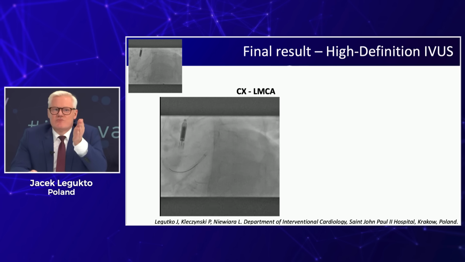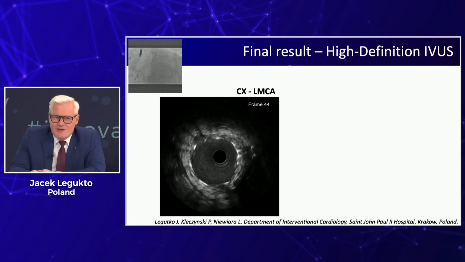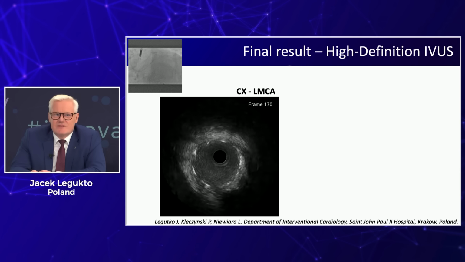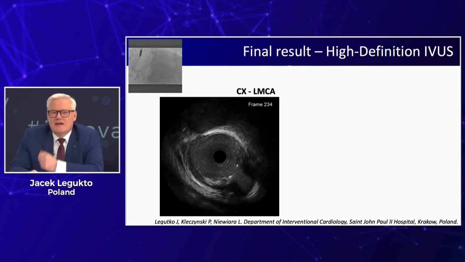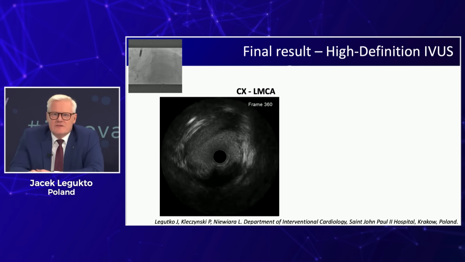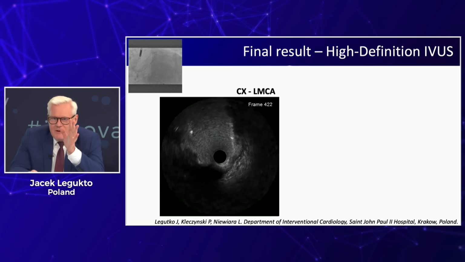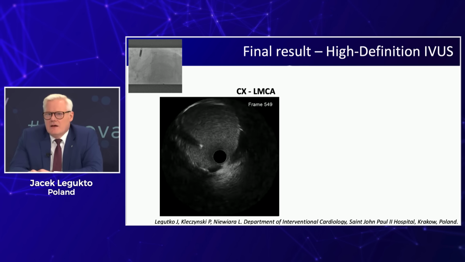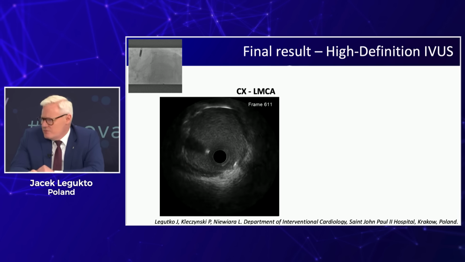So I decided to remove the wire, and now the pullback is much better to be assessed because there is no more wire and no more wire shadowing. So we can check what we have now in the proximal part and in the ostium of the circ. It looks like there is some small plaque burden there, but the lumen area is 7 square millimeters, and for me, I believe it's much better than to implant another stent.